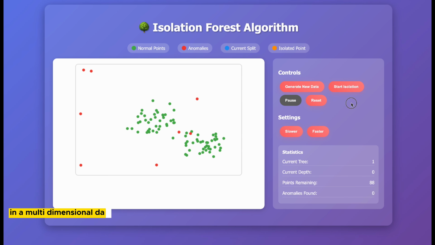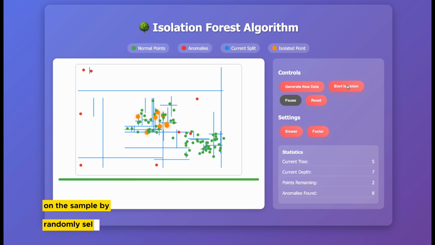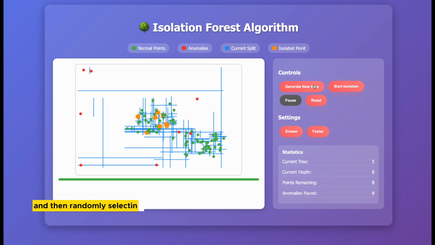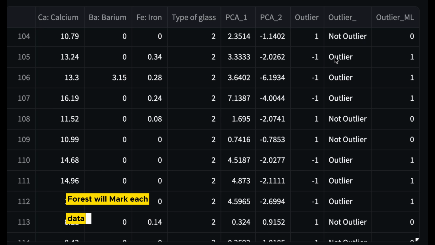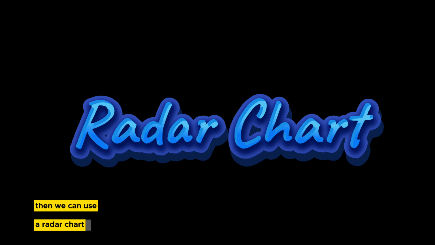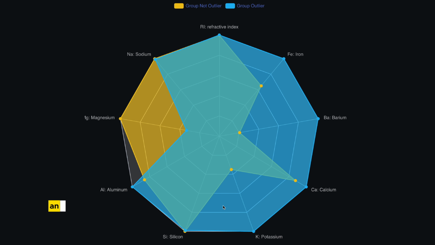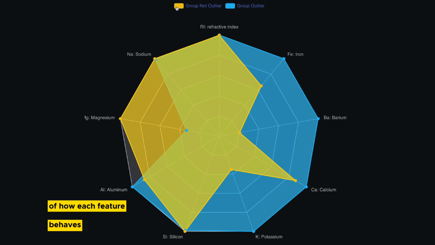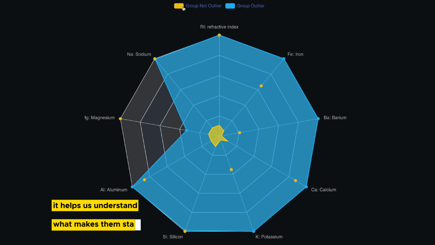In multi-dimensional data, the algorithm recursively generates partitions on the sample by randomly selecting an attribute, and then randomly selecting a split value between the minimum and maximum values allowed for that attribute. Isolation forest will mark each data point as an outlier or not. Then, we can use a radar chart to compare the values between outliers and non-outliers. This gives us a clear visual of how each feature behaves across the two groups. If certain dimensions spike or drop sharply for outliers, it helps us understand what makes them stand out.